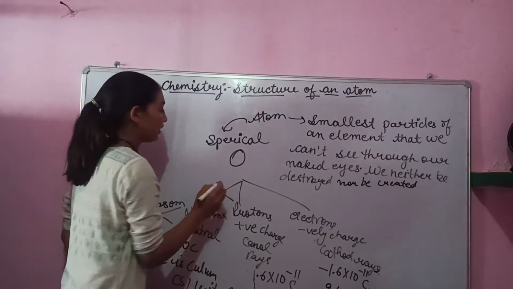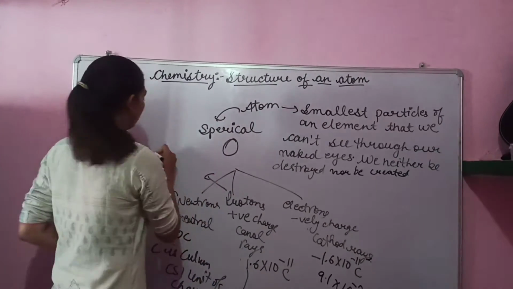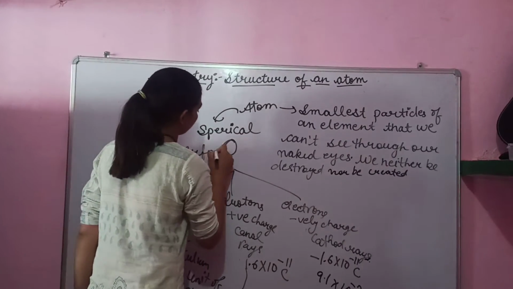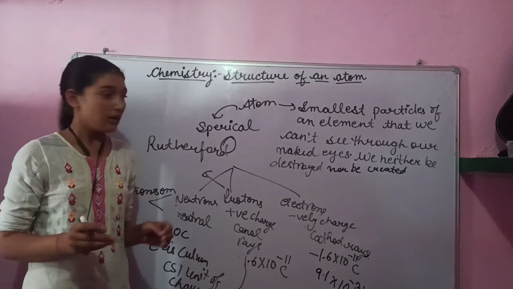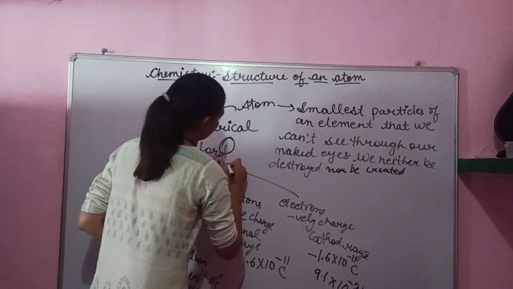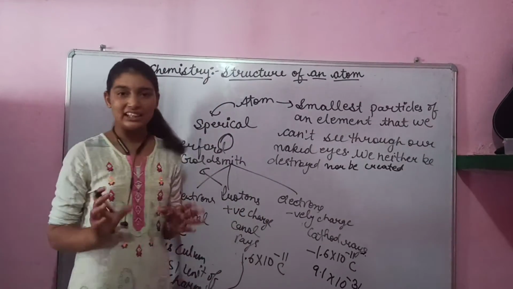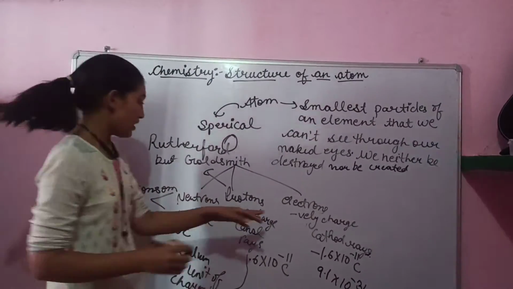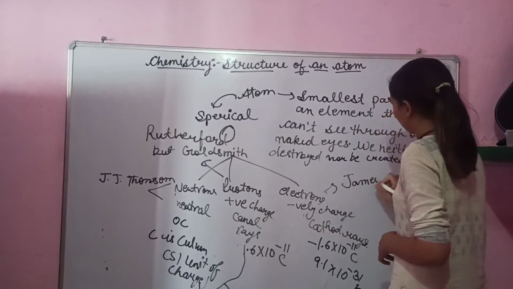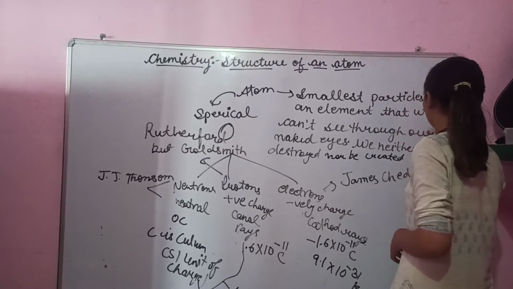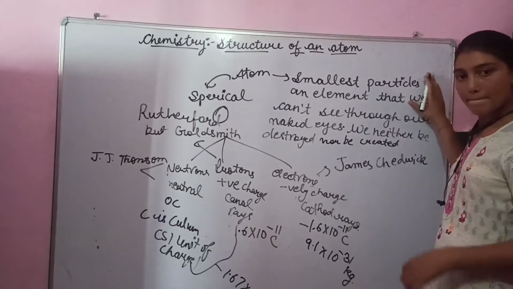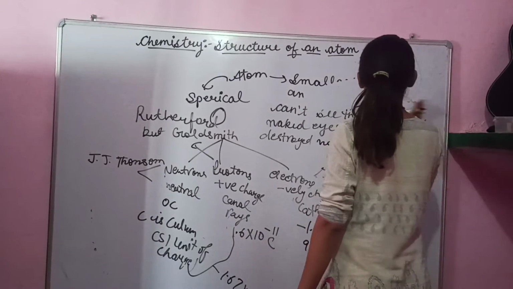Protons were discovered by two scientists: Rutherford found it actually, but Goldstein did only the initial work on protons. Neutrons were discovered by James Chadwick. Is it okay?